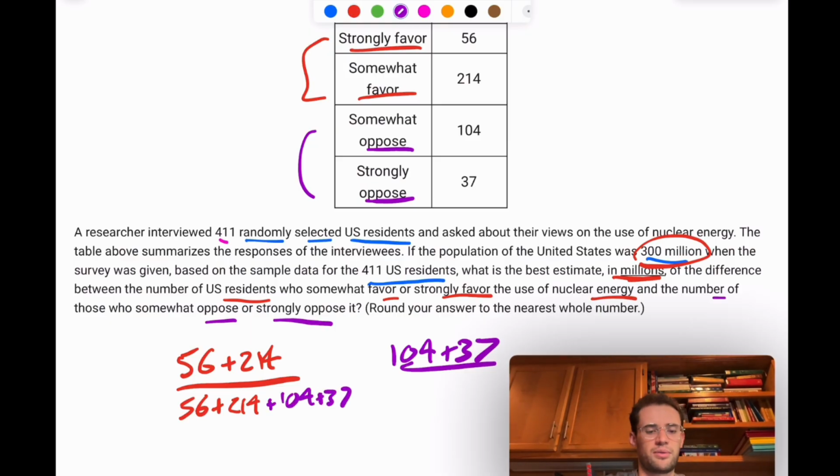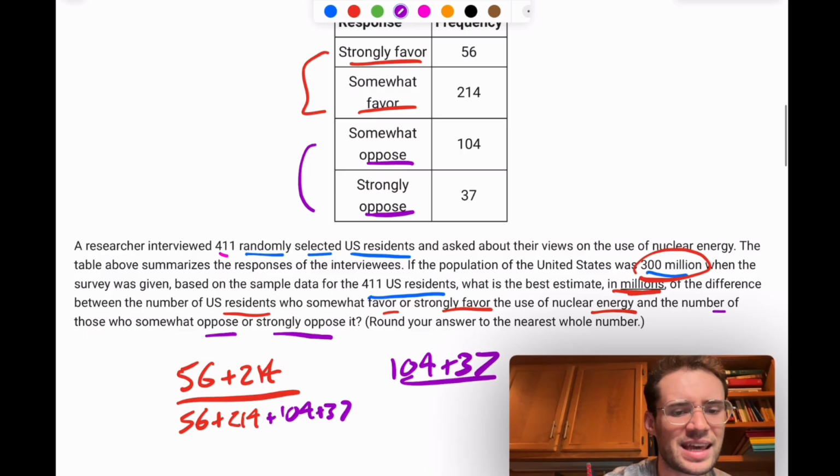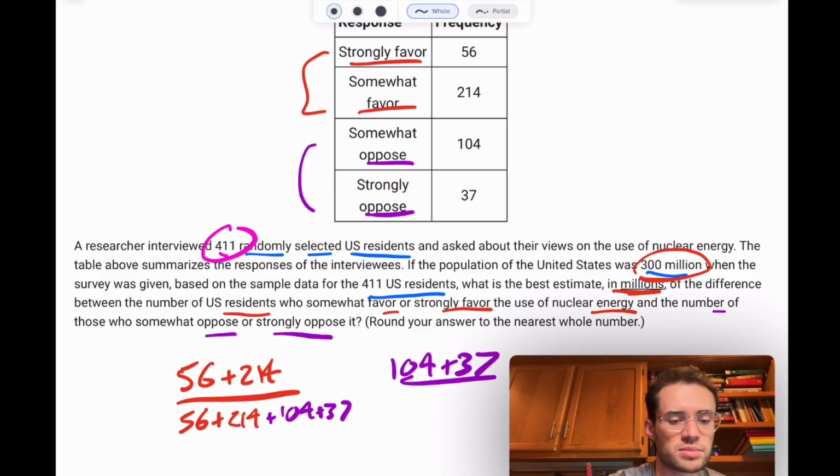You could do that without a calculator, but I've got one, so I'm just going to type it in. It gives me 411. Oh, wait, they did say that. I didn't even need to add those up because it's 411, but I guess this confirms that that is the number that's accurate for this table. They wouldn't give you a false one, though.